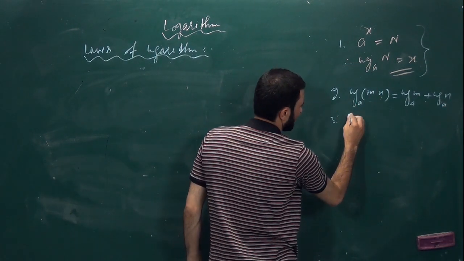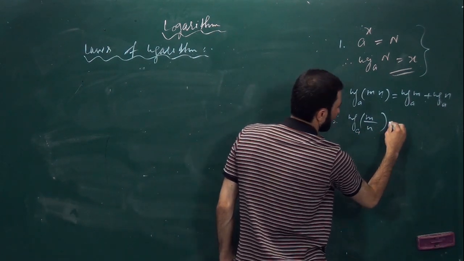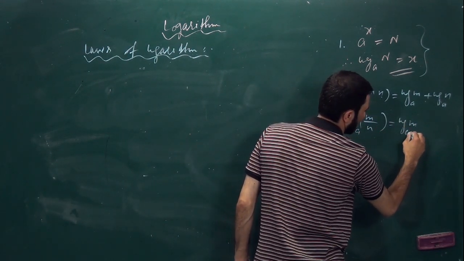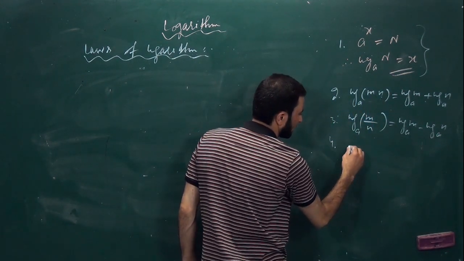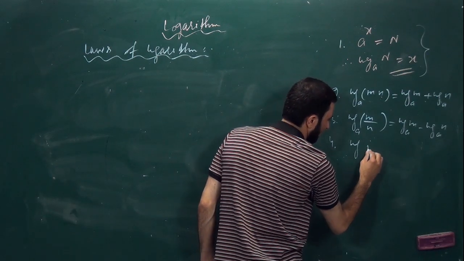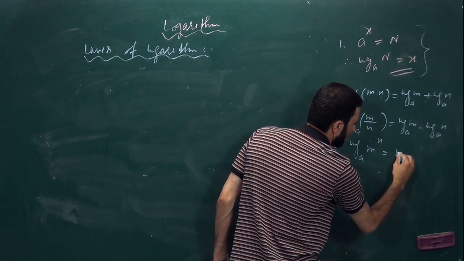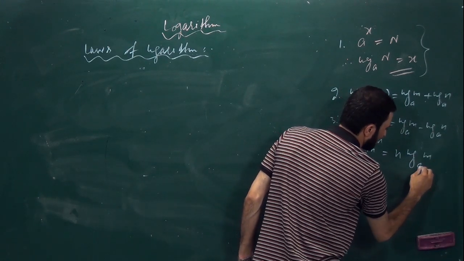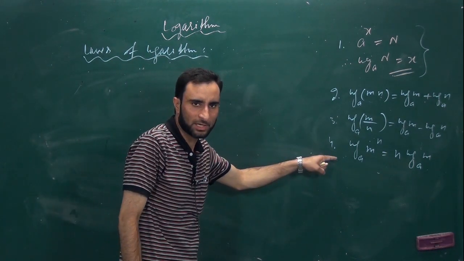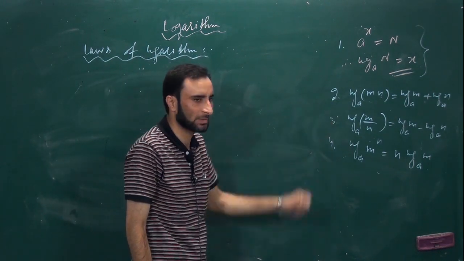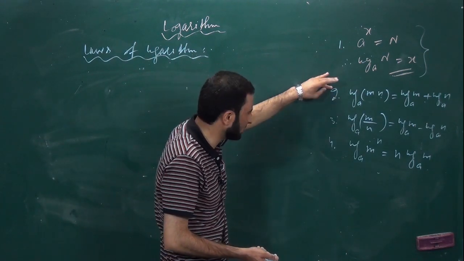Similarly, log of m by n to the base a will be equal to log of m to the base a minus log of n to the base a. Then you have the fourth that we have just completed, log of m to the power n under the base a, n log of m to the base a. So these are the four important steps that we have to remember. So let us apply these. This we have completed. Let's apply these three laws.